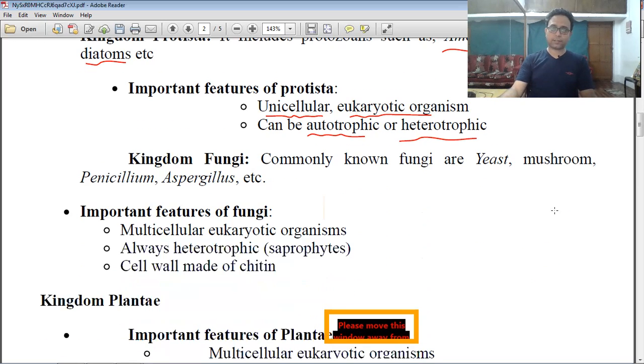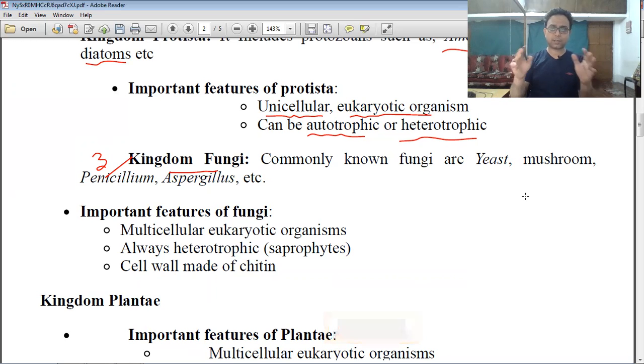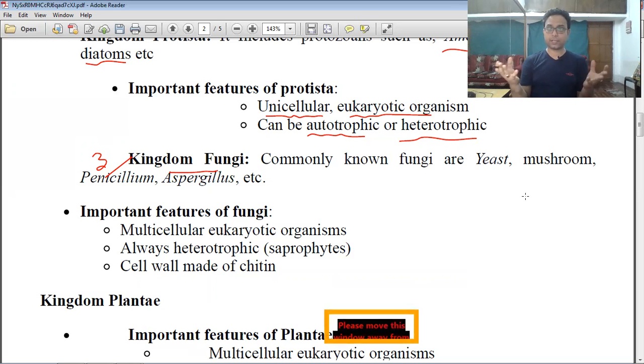Now we go to our third kingdom, the kingdom Fungi. Commonly known examples are yeast, mushroom, Penicillium, and Aspergillus. These are some common examples of fungi, right? You can also observe fungi in your daily life. Also, you know, the mushroom is a very delicious food, which has lots of different types of nutrients in it.